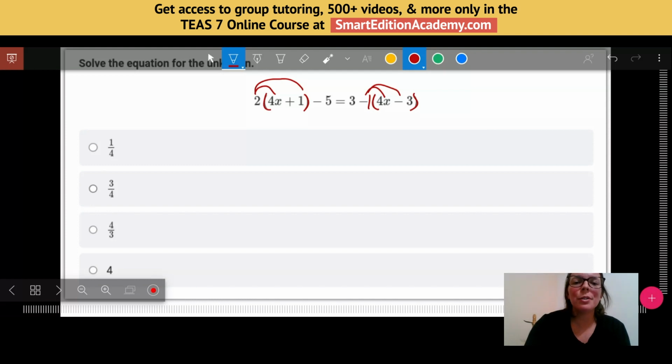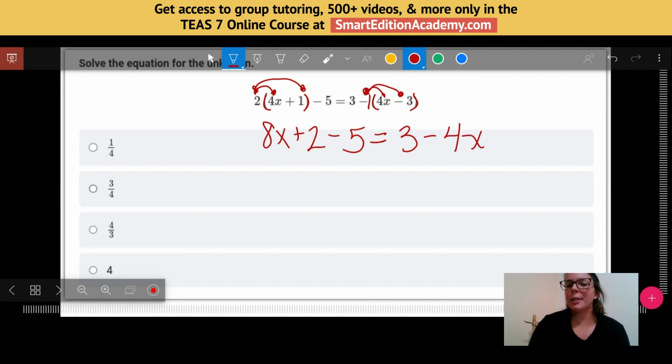So 2 times 4x, 2 times 4 is 8, so that's 8x. 2 times a positive 1 would be a positive 2. The minus 5 stays along for the ride, equals 3. And then let's see what happens when we distribute this minus sign. Negative 1 times 4x is negative 4x. Negative 1 times negative 3. Notice I'm multiplying a negative times a negative, or distributing that negative sign in there is going to force me to change that to a positive 3.